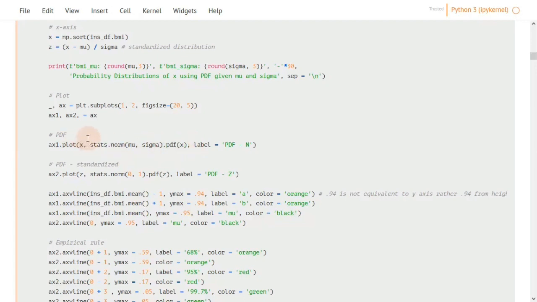And we are plotting x values, which are the BMI values, on the x-axis, and the associated probability density function on the y-axis. We are using 0 and 1 as parameters of the distribution because the normalized or standardized distribution has a mean of 0 and a standard deviation of 1.